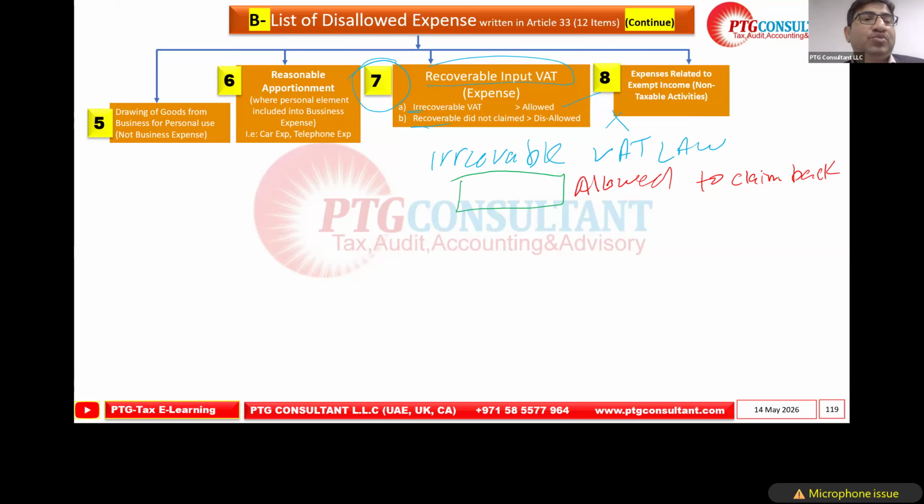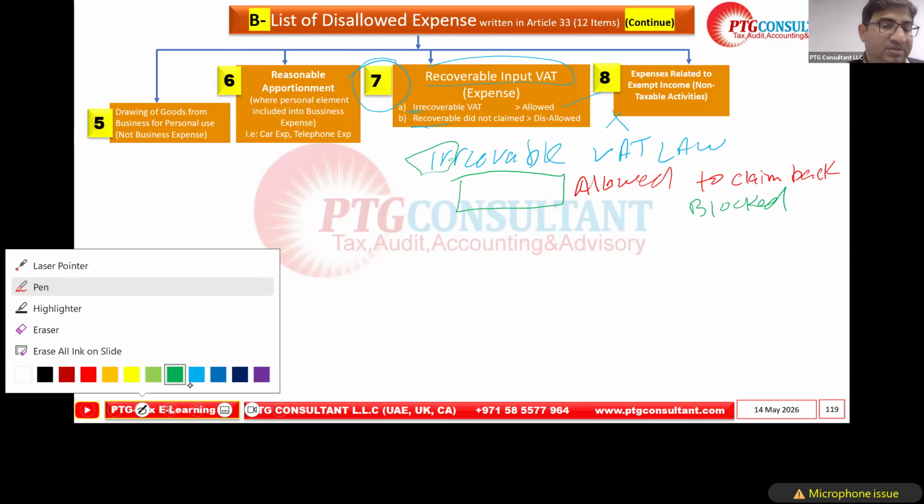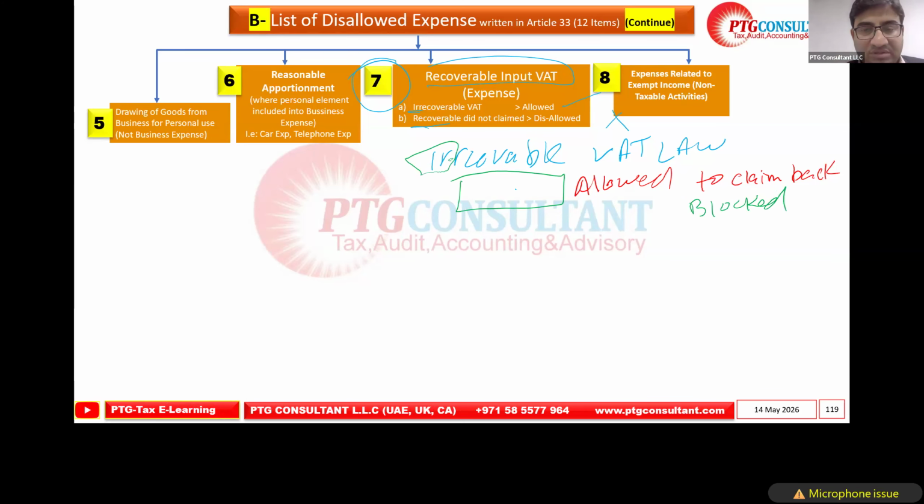Normally the word used is blocked. For irrecoverable, the law is saying it is not allowed; the law is saying some of the expenses are blocked. If the law says it is not allowed, this is called irrecoverable, meaning you cannot recover from the authority.